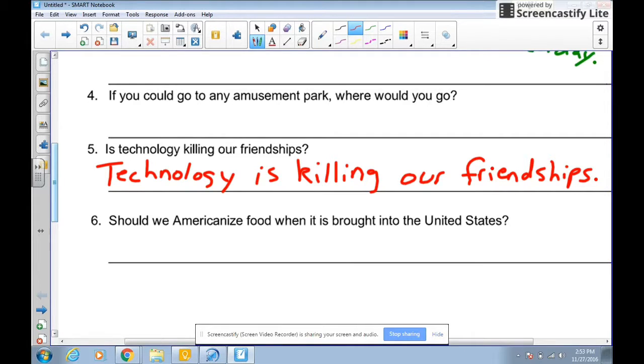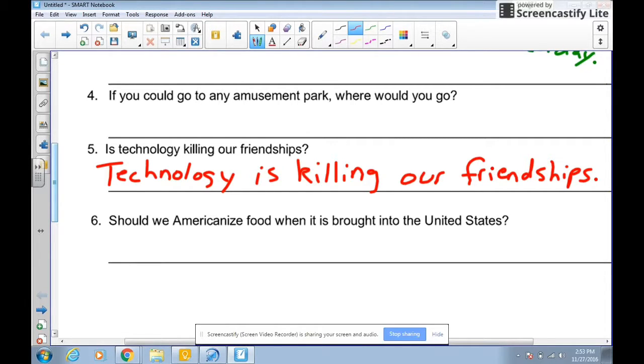Now the simple way to do this and stay in the same person as this question is, and this is fine for now, we could put something like, we should Americanize food when it's brought to the United States. Okay, that would be okay for now. Here would be a better example. Notice how we're going to get rid of that we.